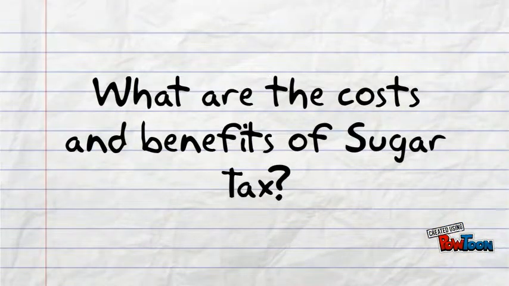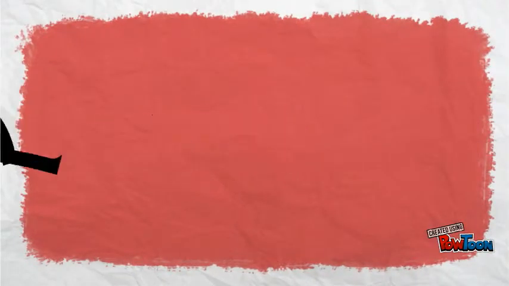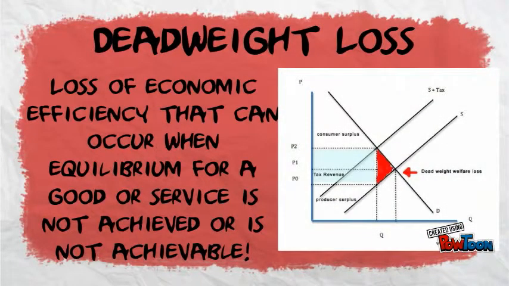What are the costs and benefits of sugar tax? Let's talk about the costs first. The most obvious cost of sugar tax is its deadweight loss, a loss of economic efficiency that can occur when equilibrium for a good or service is not achieved or is not achievable.